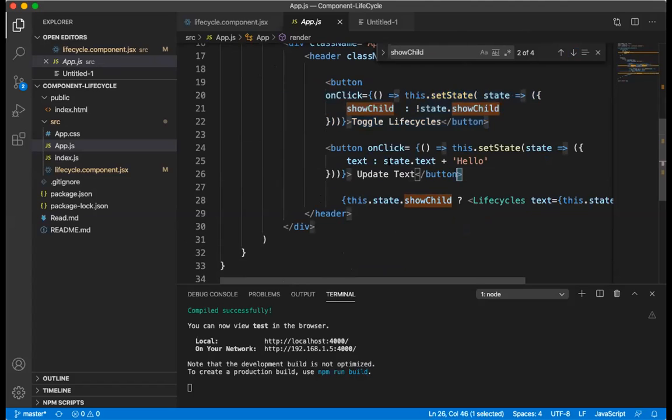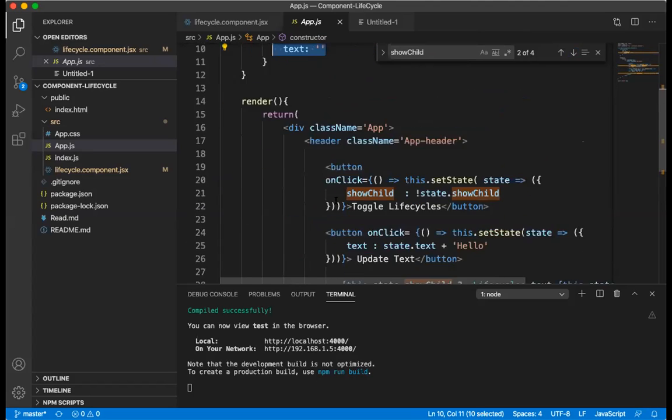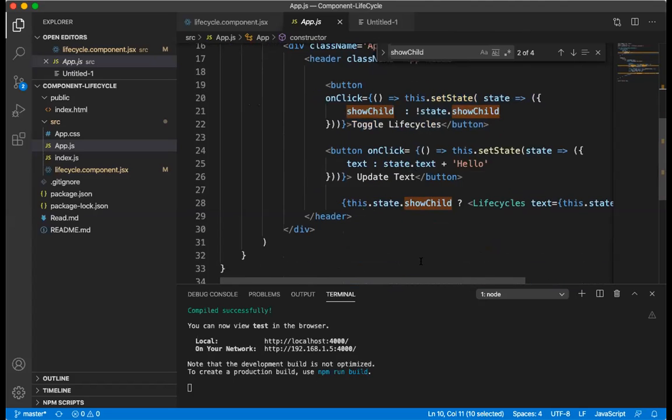In this second button, what I have done is I have taken a button onClick this.setState, and here I am going to update the state text. At the very initial point, I took the state text as empty. Now I am going to update the text.